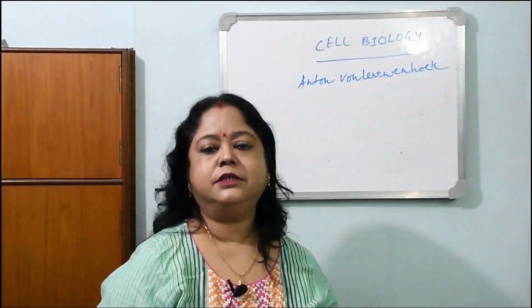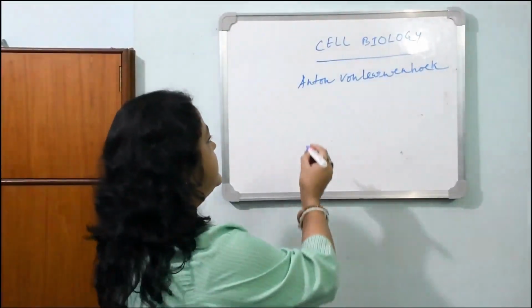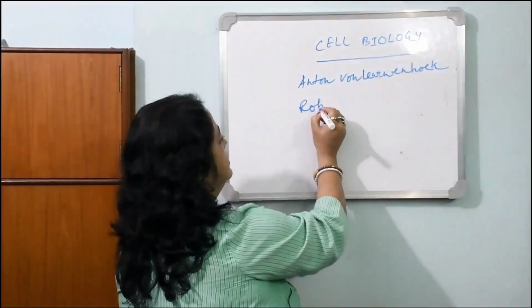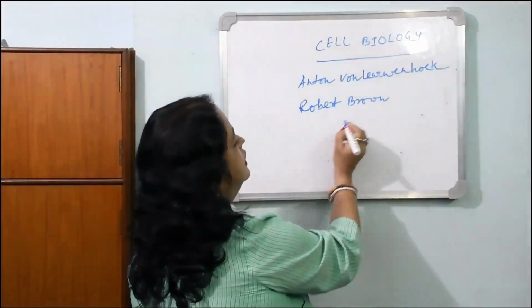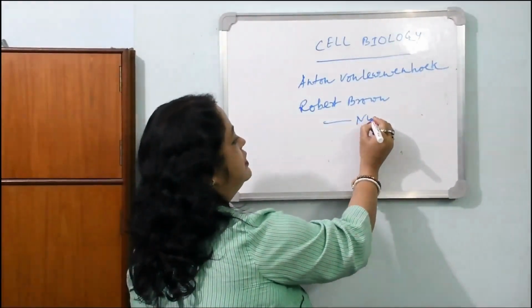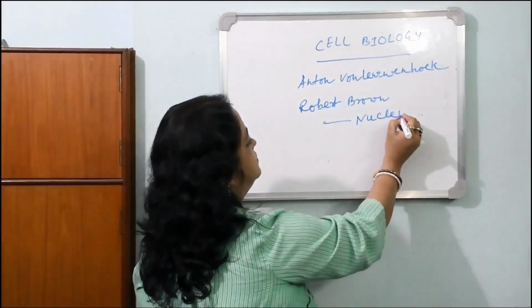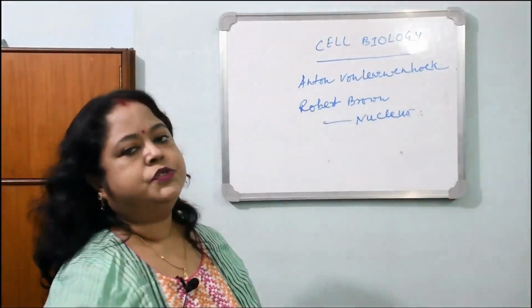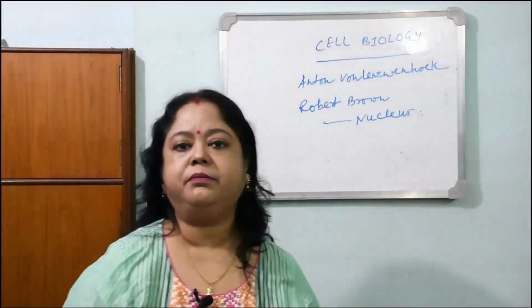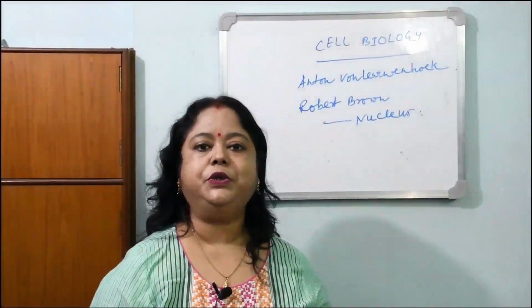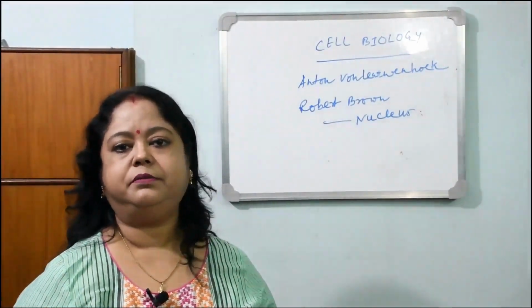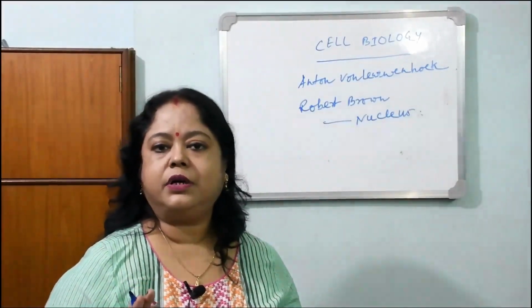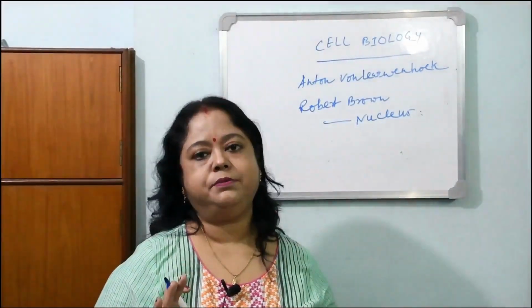And after that, Robert Brown, another scientist, first observed and discovered the nucleus. So this is the main thing of the cell. As we know, the nucleus is the brain of the cell. So the nucleus is the most important thing of the cell, compared to the other organelles.